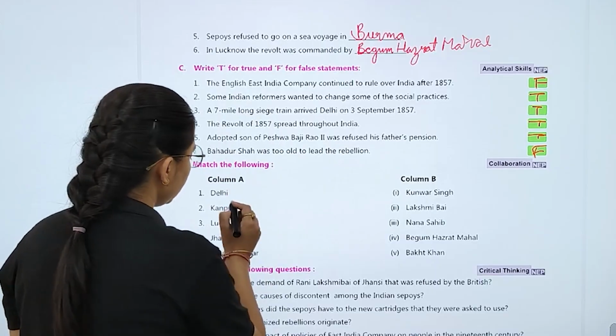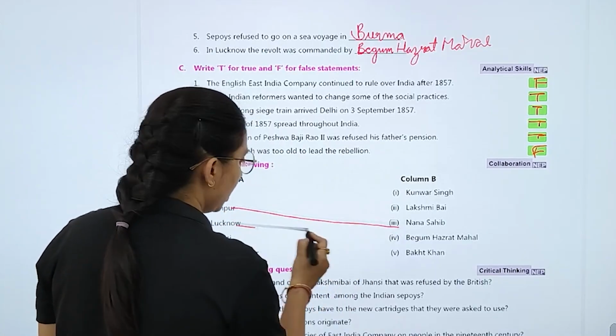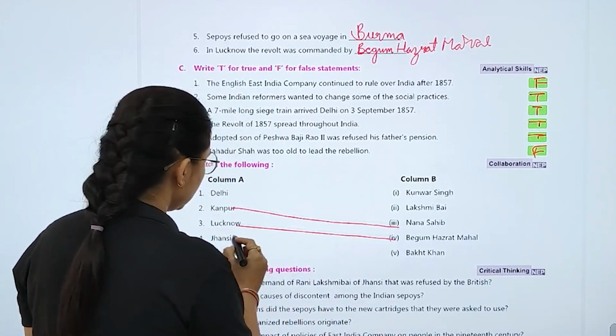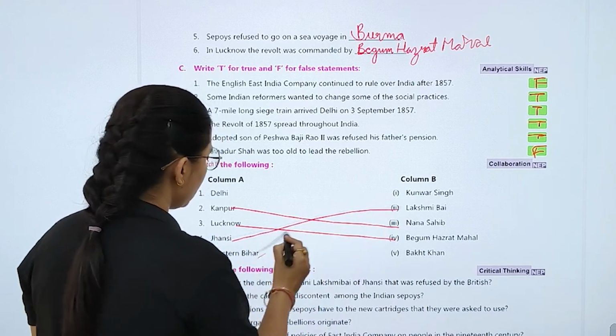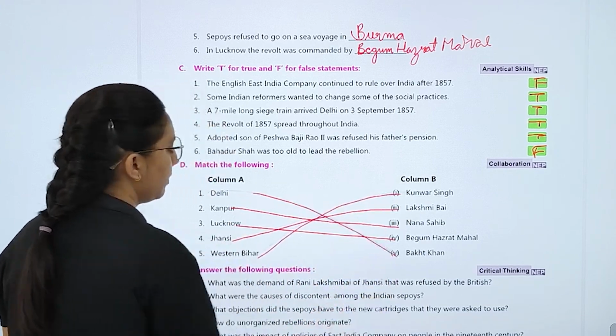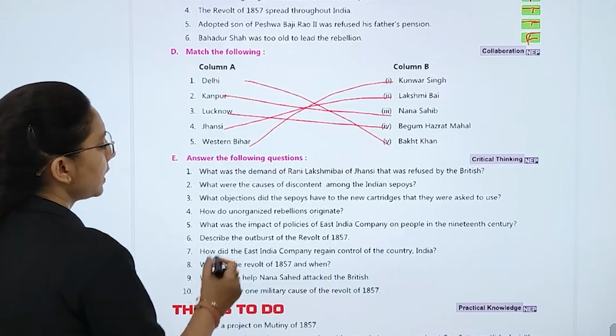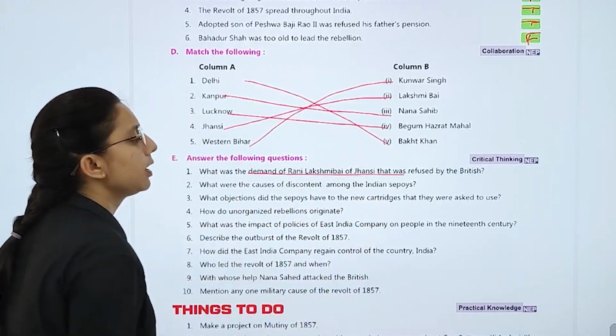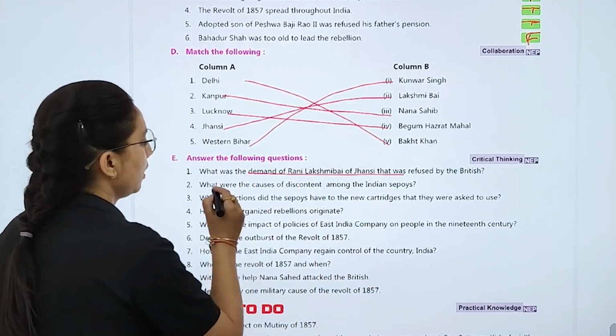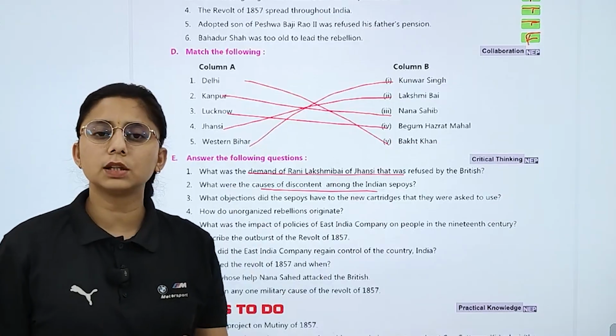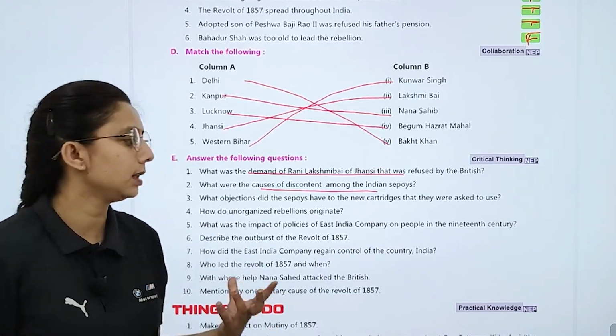कानपुर के तो आपके Nana Sahib हैं. लखनऊ की Begum Hazrat, झांसी की Lakshmibai, Western Bihar के Kunwar Singh और दिल्ली के Bakht Khan. Now answer the following questions. First is, what is the demand of Rani Lakshmibai of Jhansi that was refused by the British? What were the causes of discontent जो हो रहा था among the Indian sepoys? उसका क्या reasons थे that you have to tell.